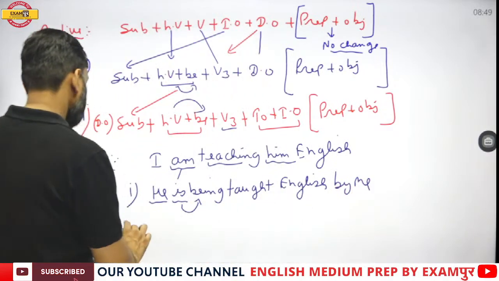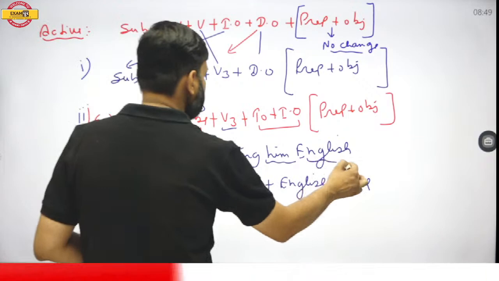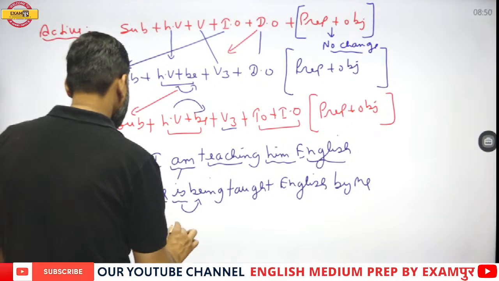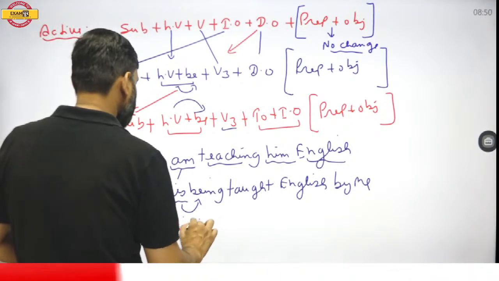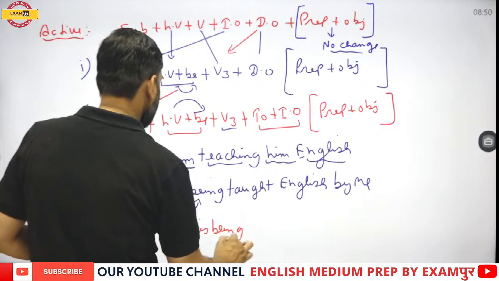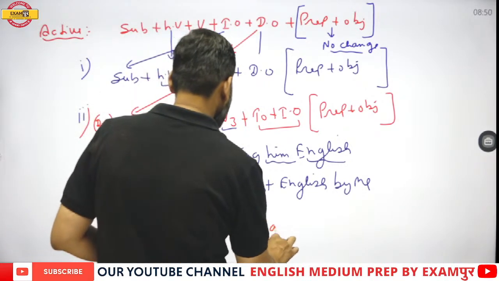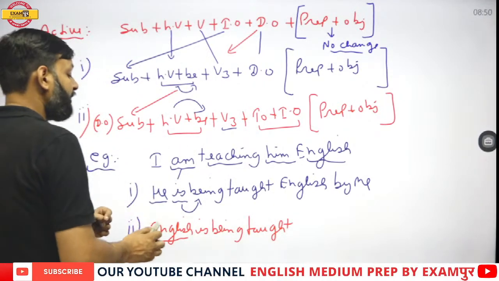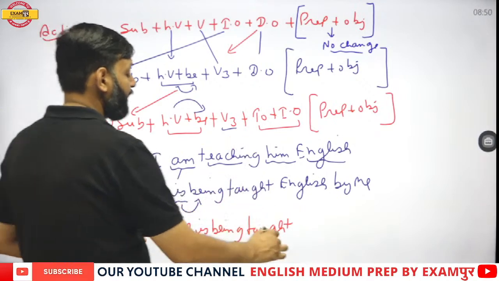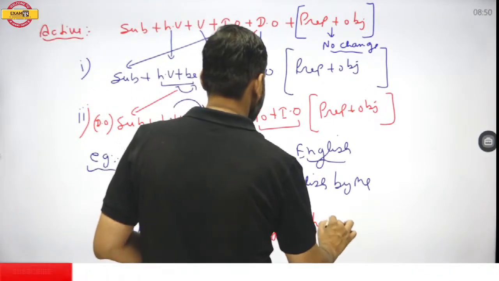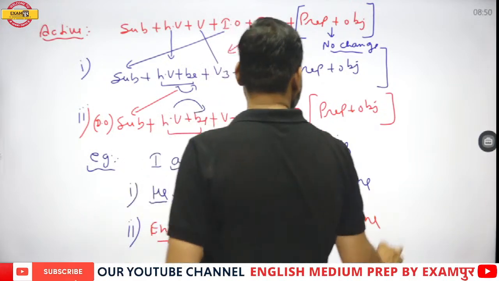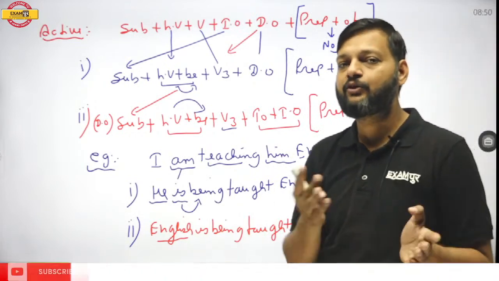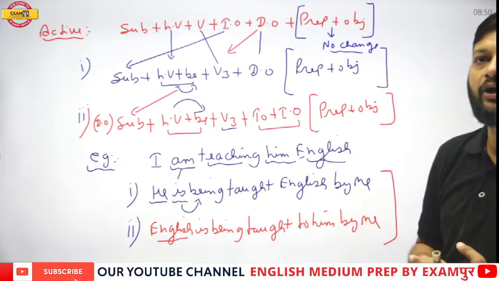Now second, if we bring English as the subject, English is followed by is, followed by the be verb in ing form: is being taught. English is being taught. And if we bring the direct object as the subject, there will be 'to' before the indirect object. So taught to him by me. So these are the 2 basic rules of changing an active sentence into passive. Hope you got it.